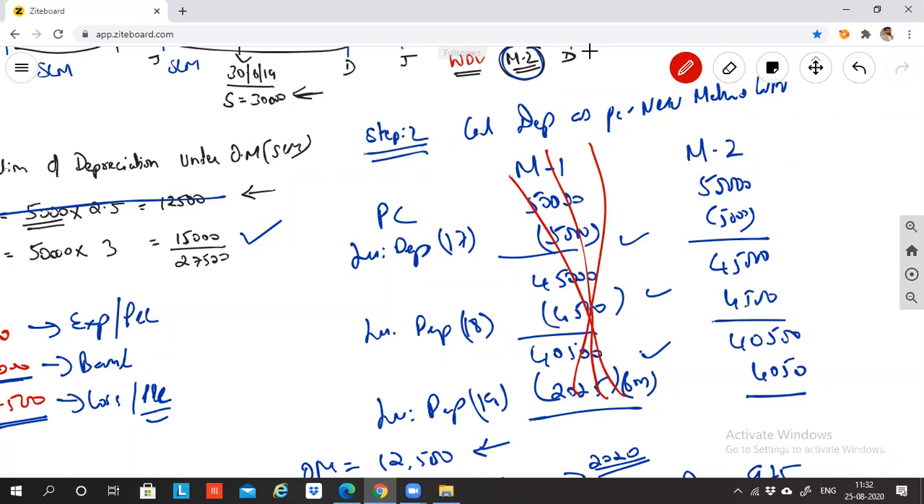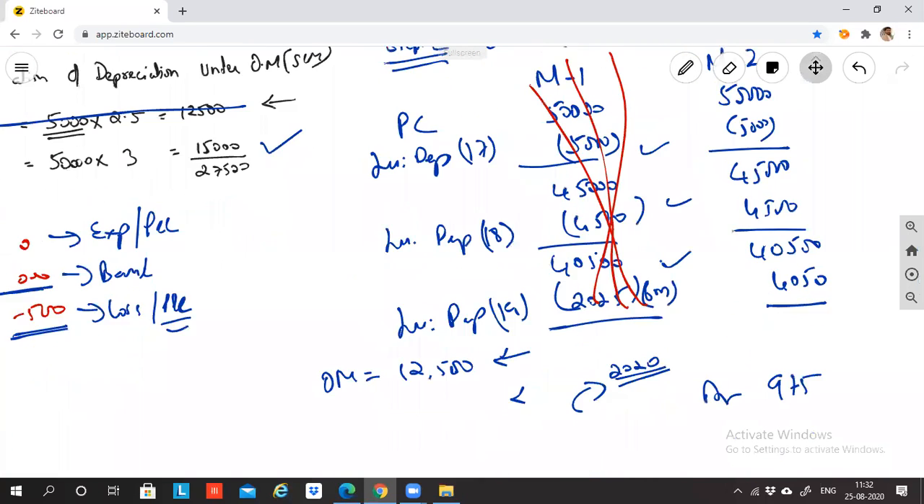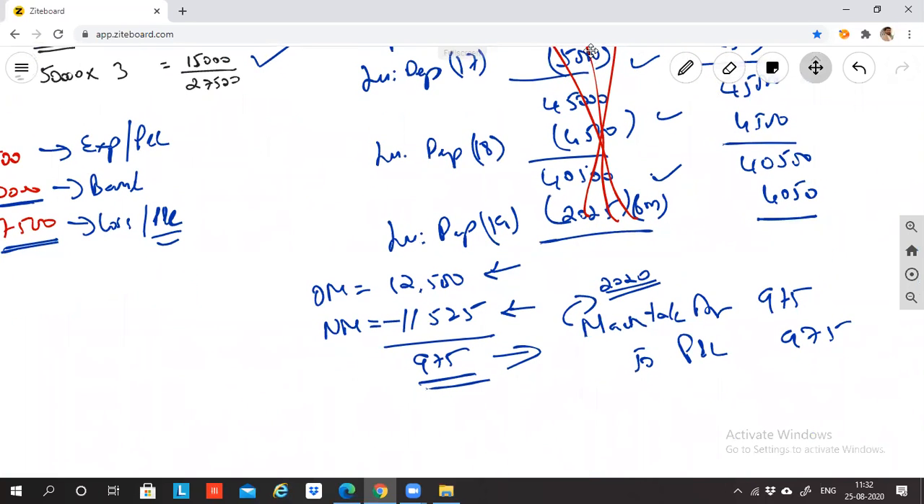Only M2 is required. Are you getting my point? But we can debit depreciation also then. This will not be required. Sorry? So instead of machinery, we can debit depreciation and change. Depreciation already become knocked off, no? Depreciation is already knocked off.